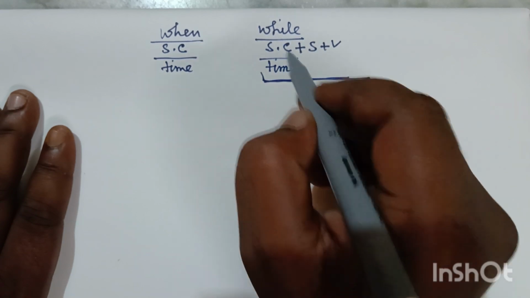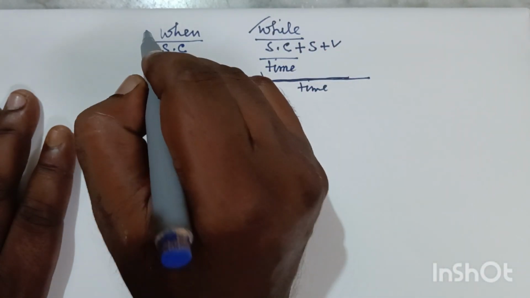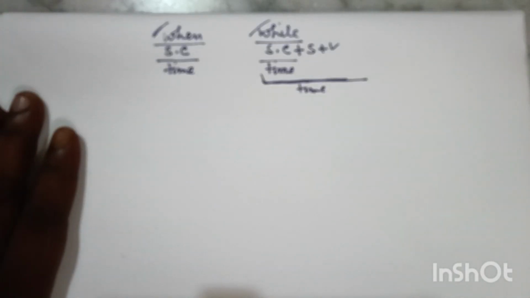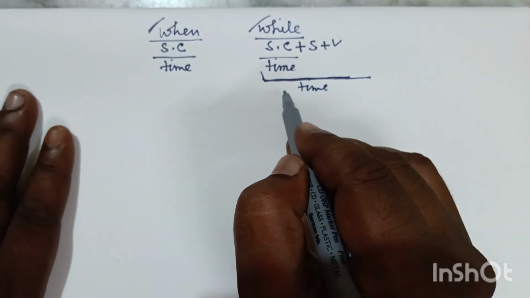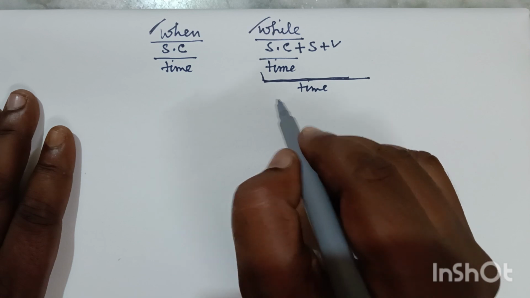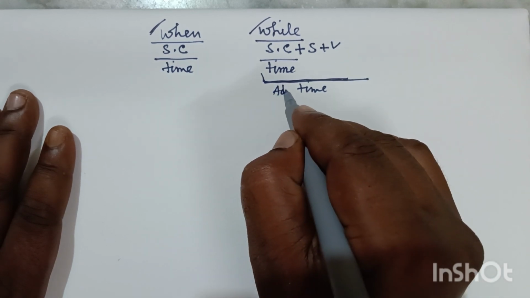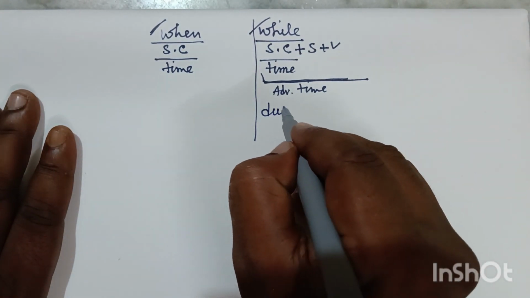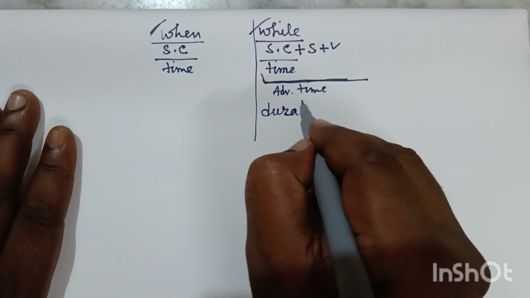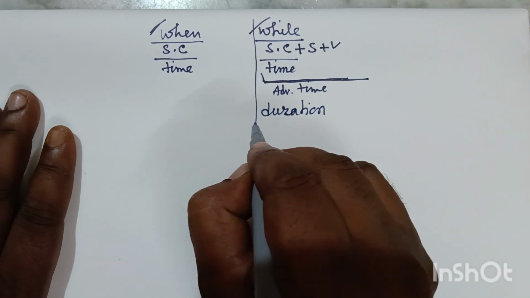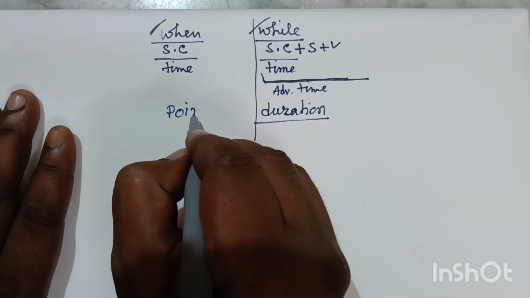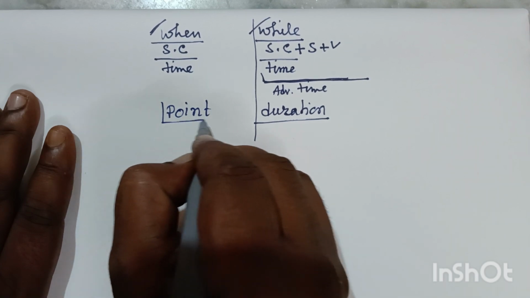That means these words make the entire clause a subordinating time clause, that means adverb of time. This is the main thing. And the second one is for duration, action which needs duration of time. For duration we use while, and for point we use when.